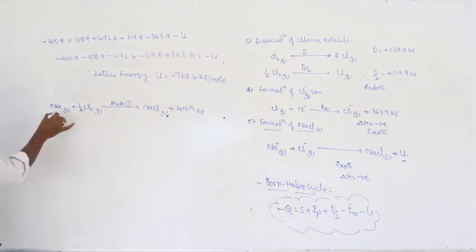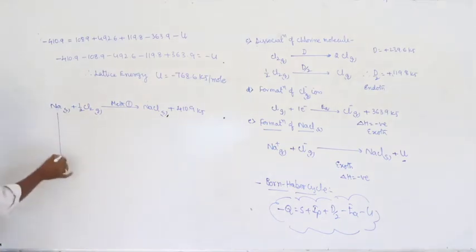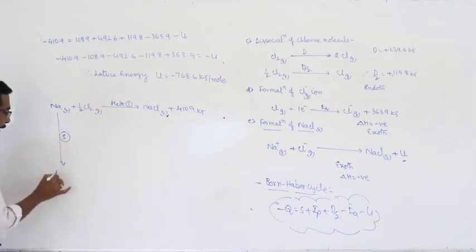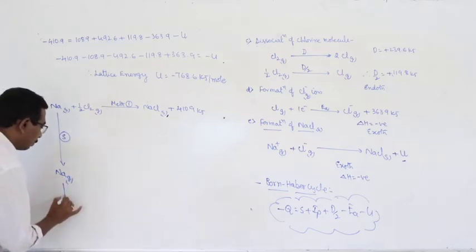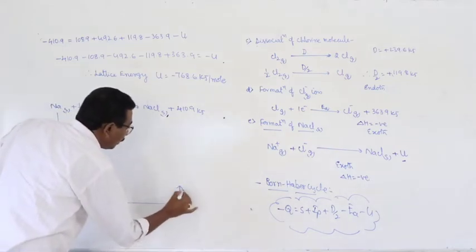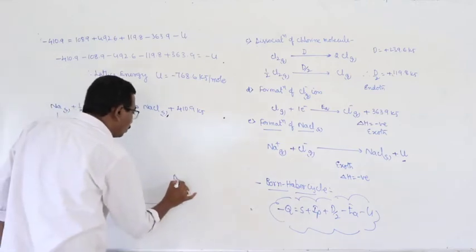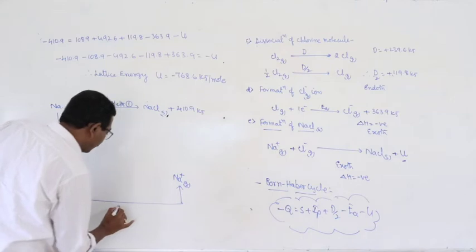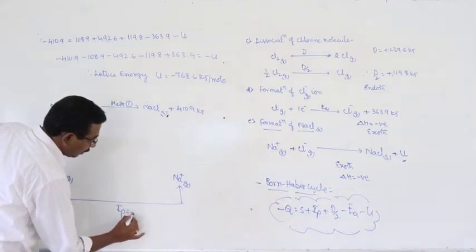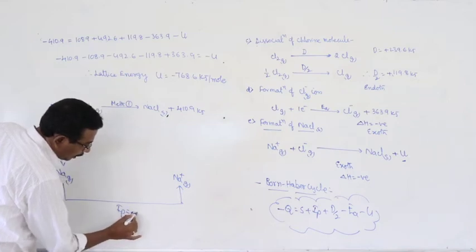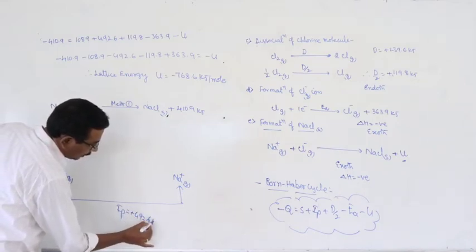In method 2, first step, conversion of solid sodium to vapor state, that is nothing but sublimation. Second step, conversion of sodium vapor to gaseous ion. This is nothing but ionization potential, that is IP plus 492.6 kilojoules.